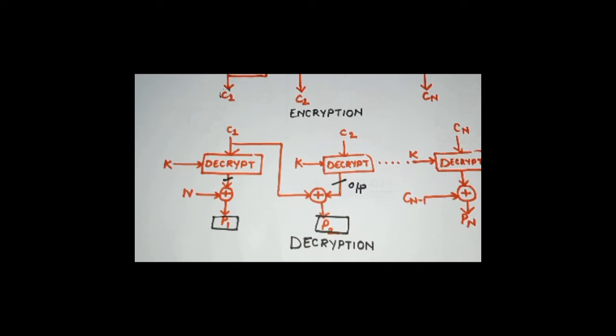So always remember, this is an appropriate technique for encryption even for lengthy messages, which was not the case in ECB. It is beneficial for lengthy messages, and it also provides confidentiality plus authentication to the message. So this is one more advantage of CBC.